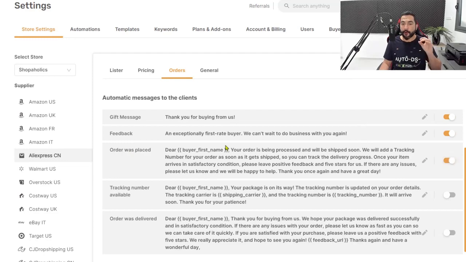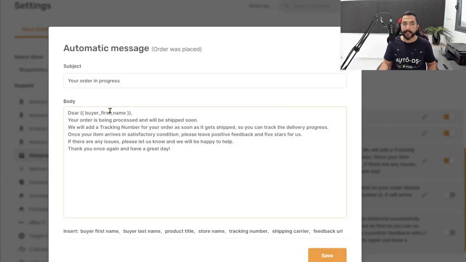Then there's a message for when the order was placed. So as soon as you place an order, you can send the customer a message. Better yet, AutoDS will automatically send your customer this message that you can customize. And if you can see over here inside, you have triggers. So you can use these triggers and AutoDS will simply replace it with whatever that trigger is. In this example, dear buyer's first name. So it's going to say dear John in this example, if his name is John. And you can continue by also adding the buyer's last name by clicking it here. So dear John Smith, put the comma in the end.